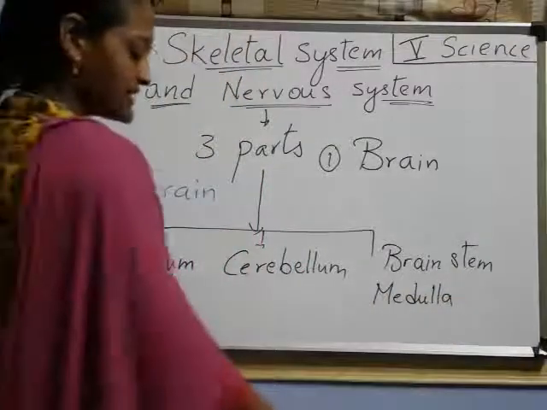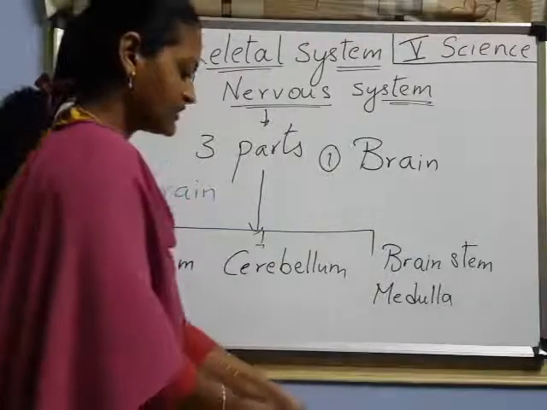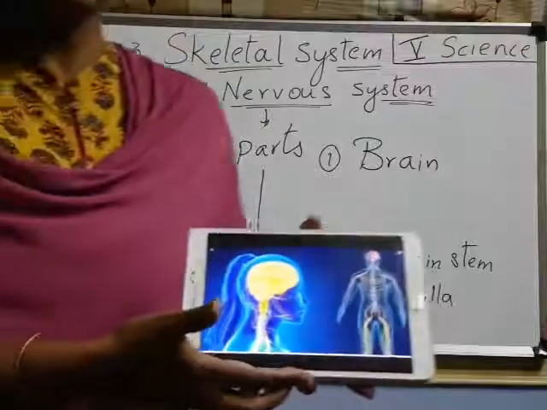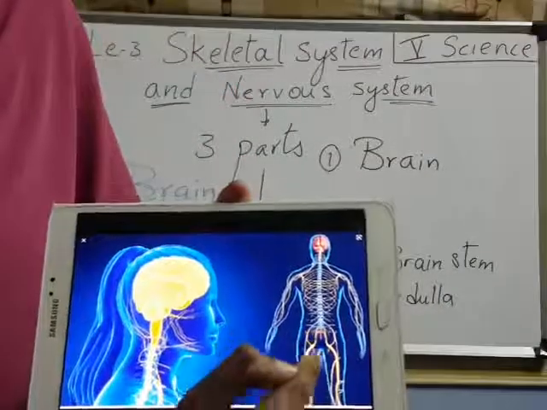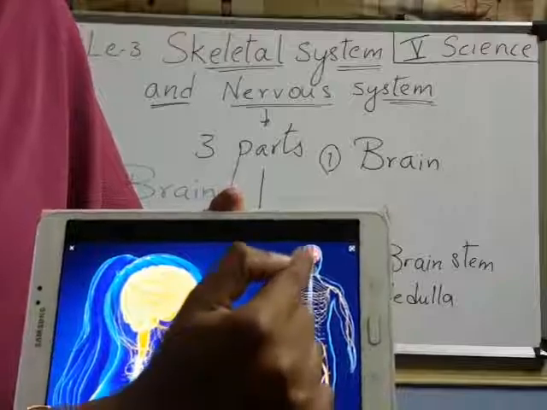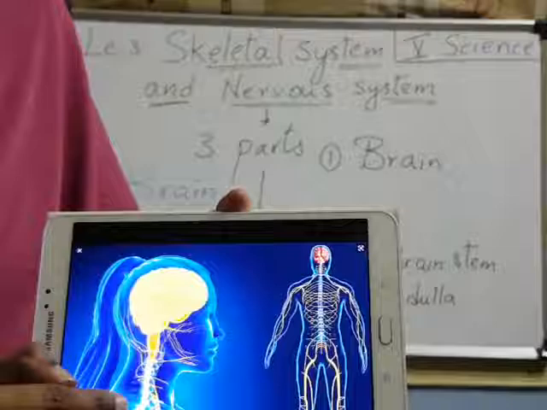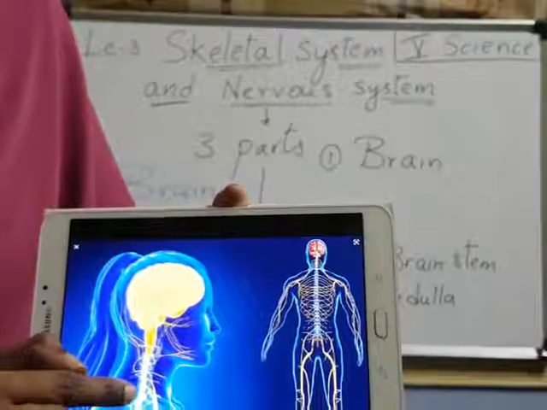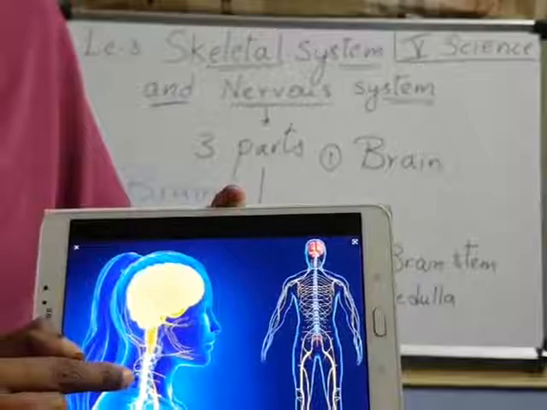Understood? First we'll see about them one by one. Now I'll show that picture also. Look here, children. This is the picture of the brain. All the nerves connect to the spinal cord and then to the brain. The brain is connected to the spinal cord. The spinal cord is there in the spine, nothing but the vertebrae. Vertebral column I said, right?